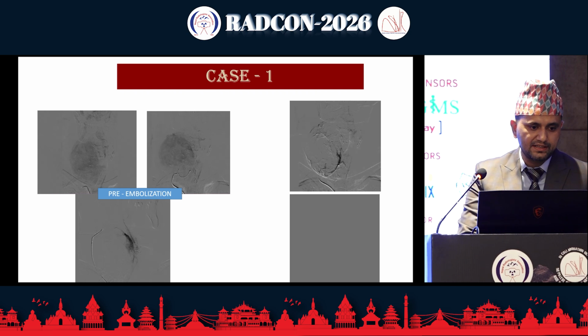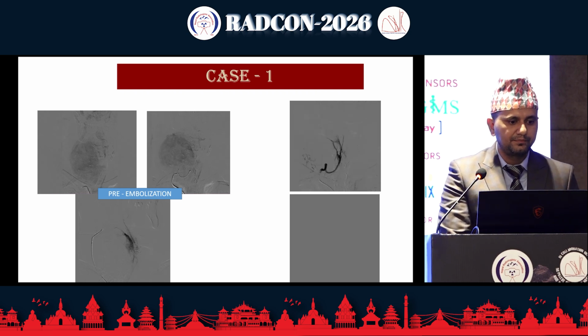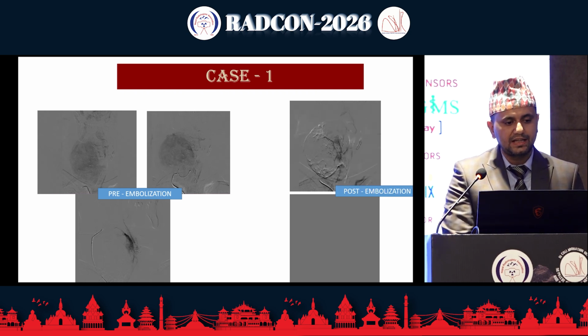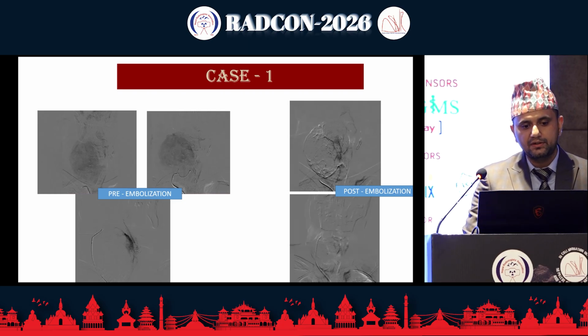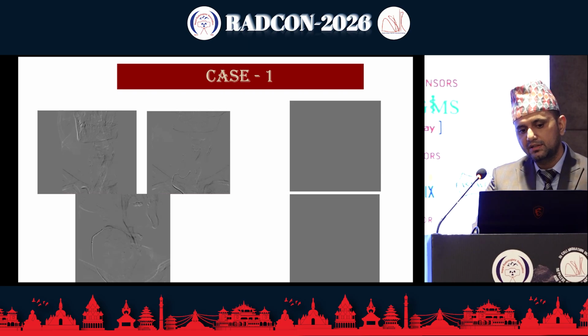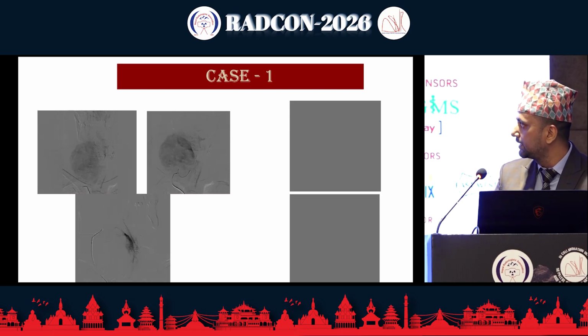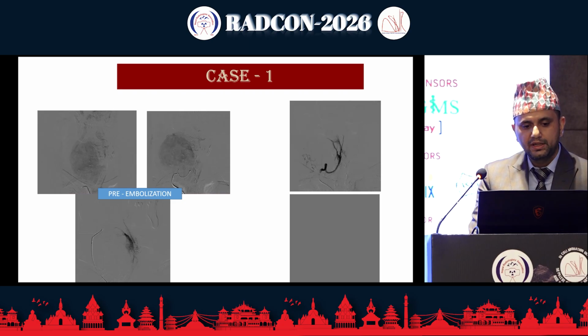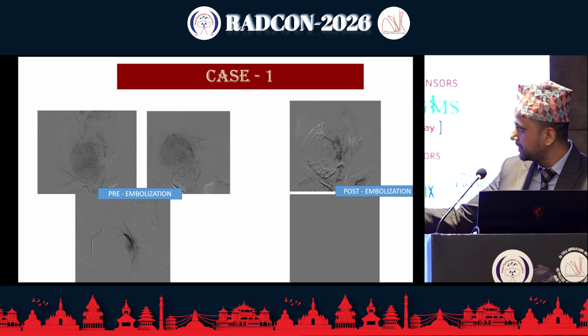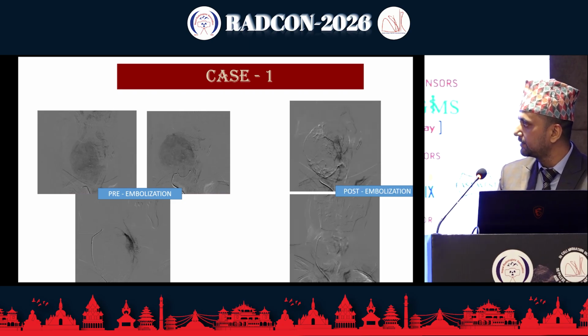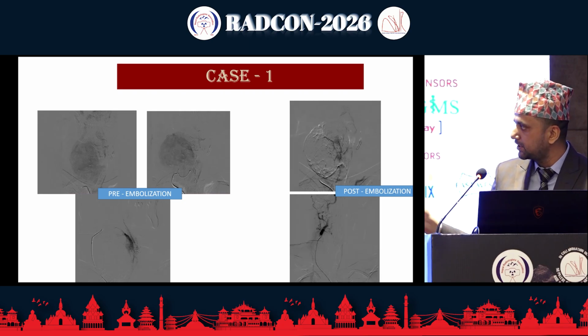On this side, we can see the patient. The catheter is positioned here within the brachiocephalic trunk. Here we can see the injection of contrast media into the inferior thyroid artery, and we can see there is a blush of the nodule, including the left lobe. And in the downward image, we can see the catheterization of the superior thyroid artery, and there is a blush of the nodule itself.